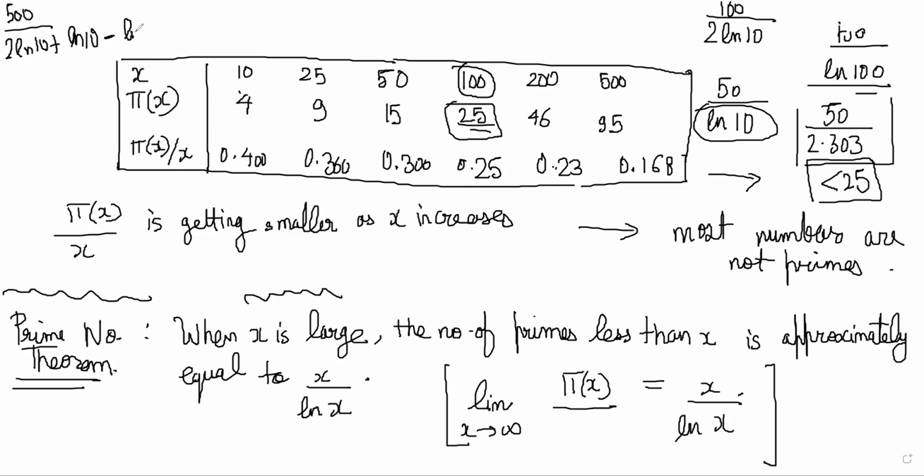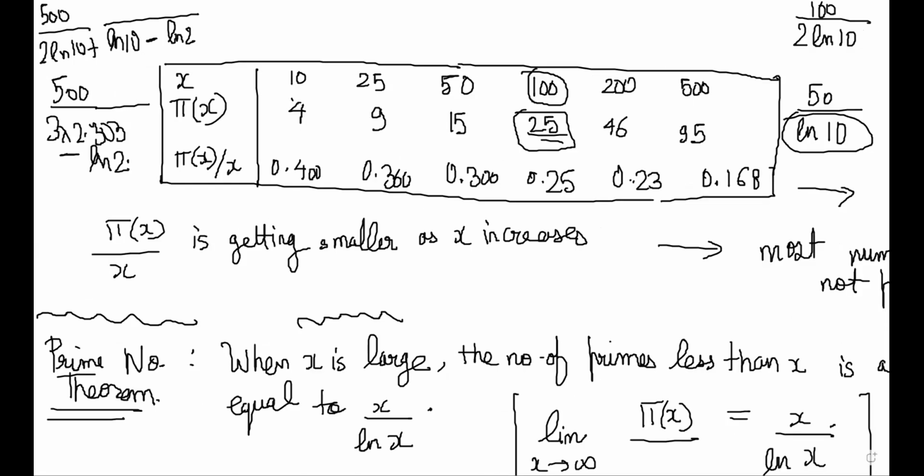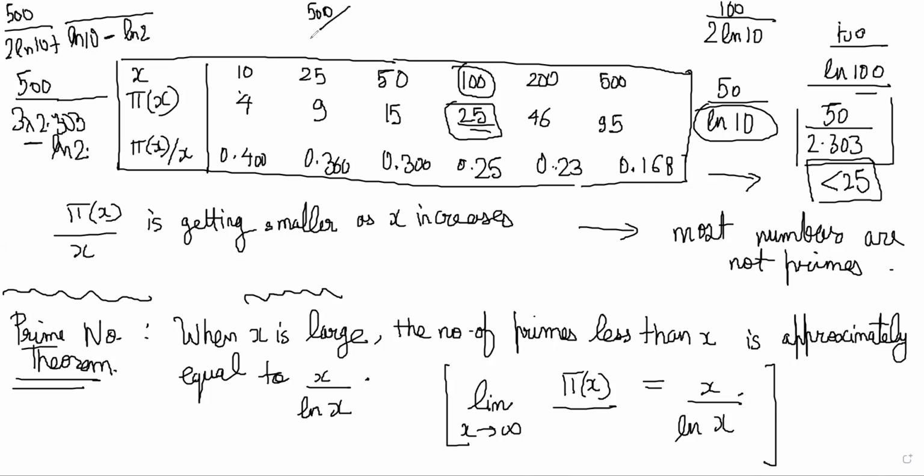So 500 by 3 into 2.303 minus ln 2, which is 500 by 6.9, almost 500 by 7. So that comes out to be 71 or something, right?